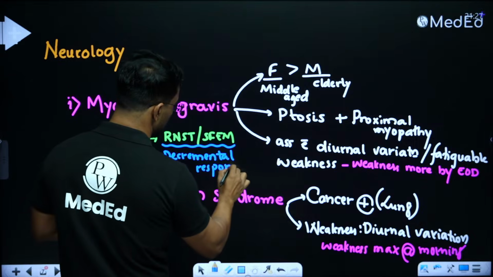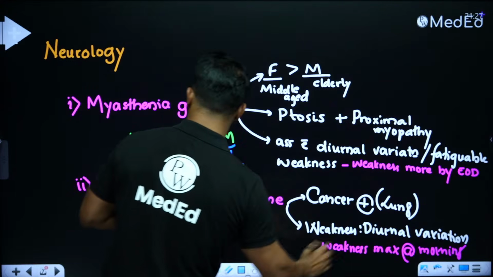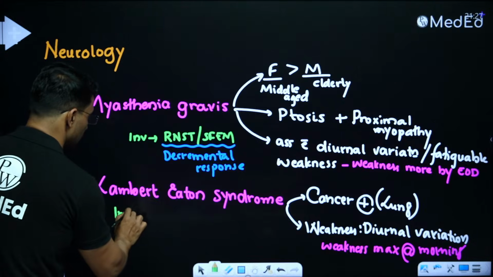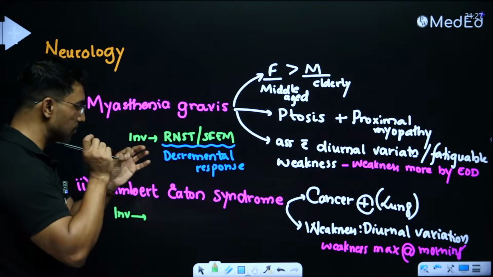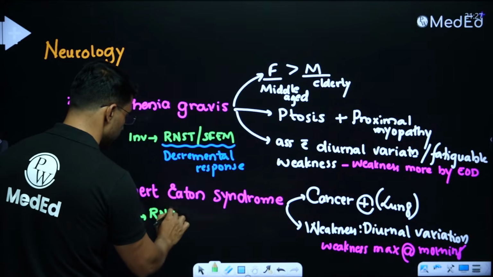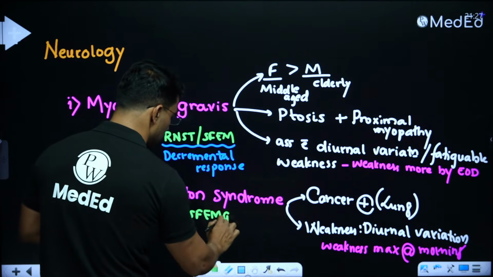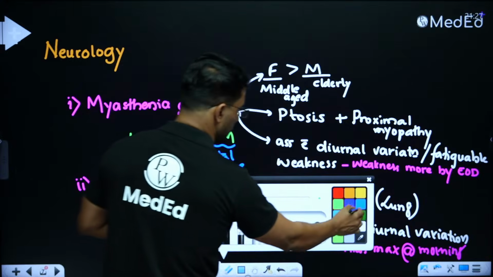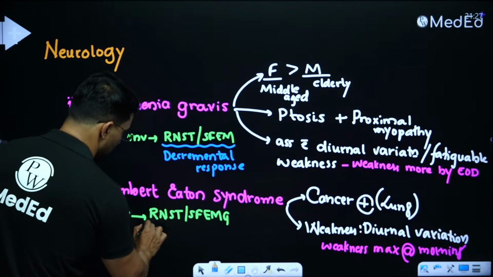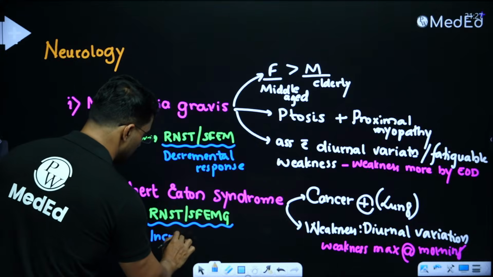But in case of the Lambert-Eaton syndrome, the same investigation will show an incremental response. If I keep giving an electrical stimulus to the muscle repeatedly, then the strength of contraction goes on increasing, or in other words, the compound muscle action potential goes on increasing. So we'll call it as incremental response.